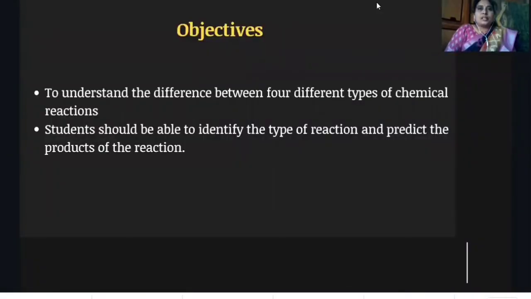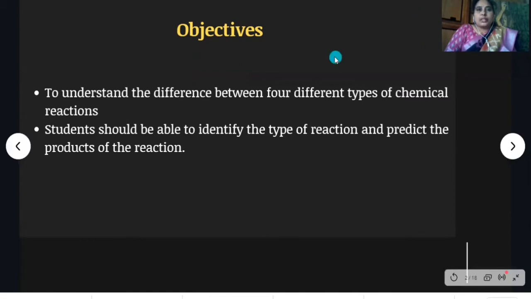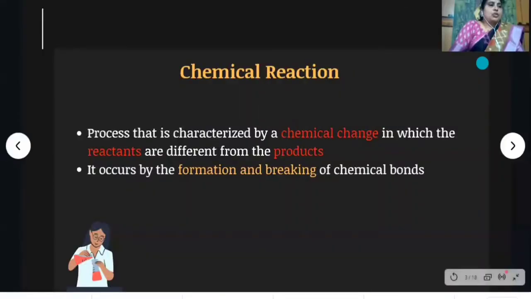So there are learning objectives. You need to understand chemical reactions and differentiate between the four types of reactions. You should identify the products of the reaction. You know what is meant by reactant and products, isn't it? Reactants are on the left side of the arrow mark and products are on the right side of the arrow mark. Now we will learn about chemical reaction.